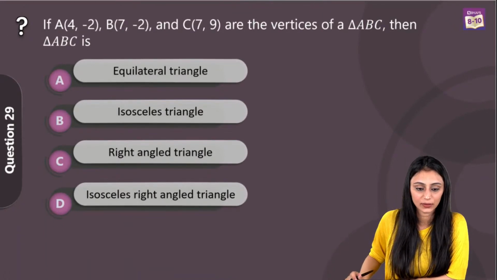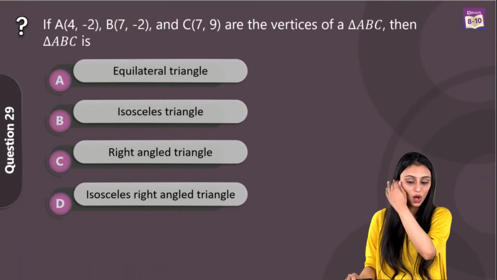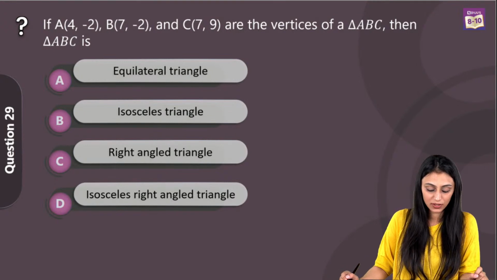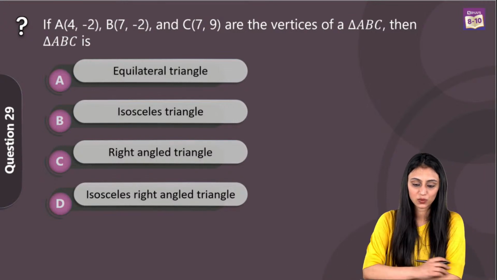Let's take a look at the other one. If A is (4, -2) and B is (7, -2), C is (7, 9) are the vertices of a triangle ABC.